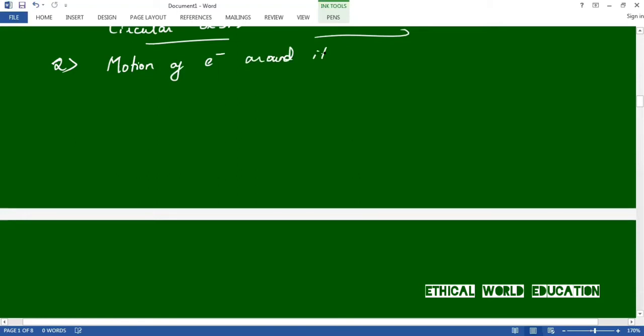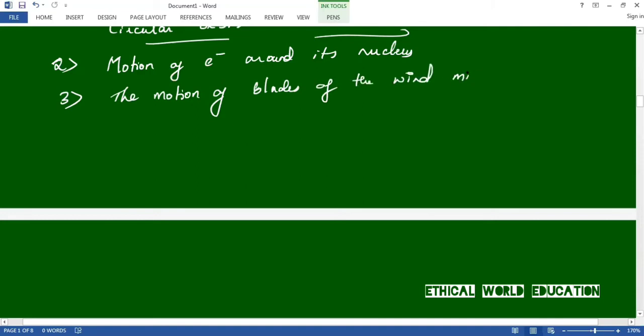The third example is the motion of the blades of windmills. The wind blades are the blades of the windmills, and their motion is an example of uniform circular motion.